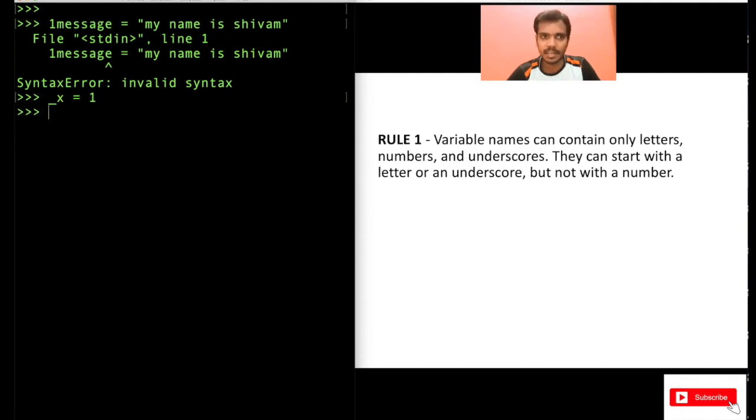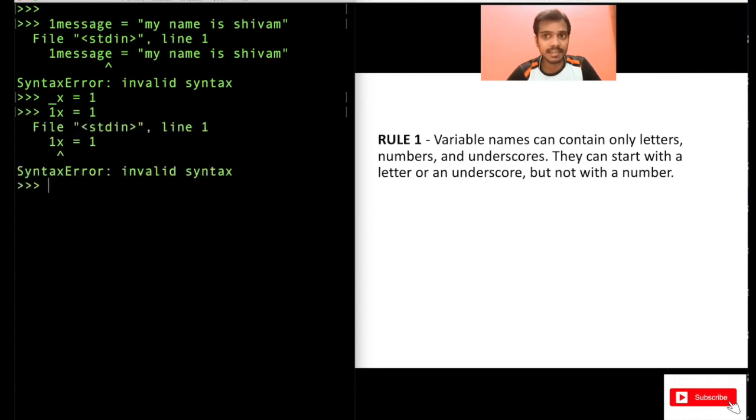You can start a variable name with an underscore. You cannot do something like 1x equal to 1, because you cannot start a variable name with an integer. And of course, you can start with alphabets also. You can write something like ax, a simple example, equal to 1. This you can do, no issues. So you can start a variable name with an underscore or a letter, but not with any number.